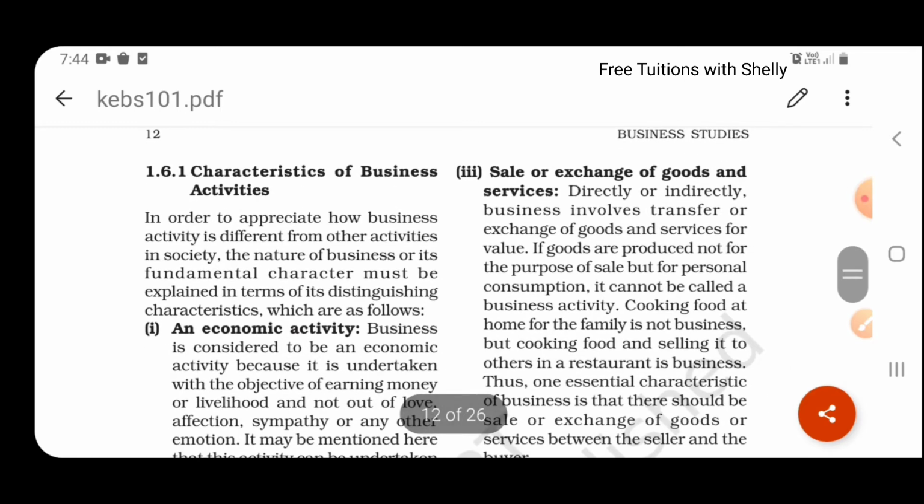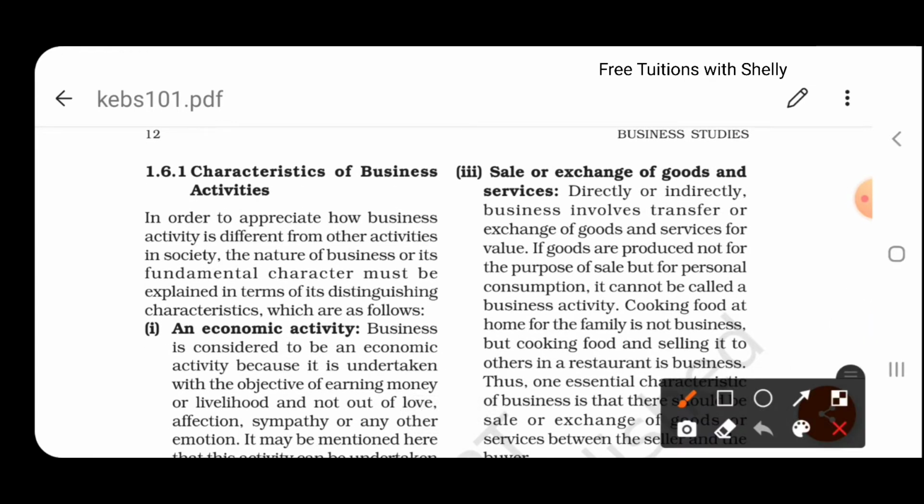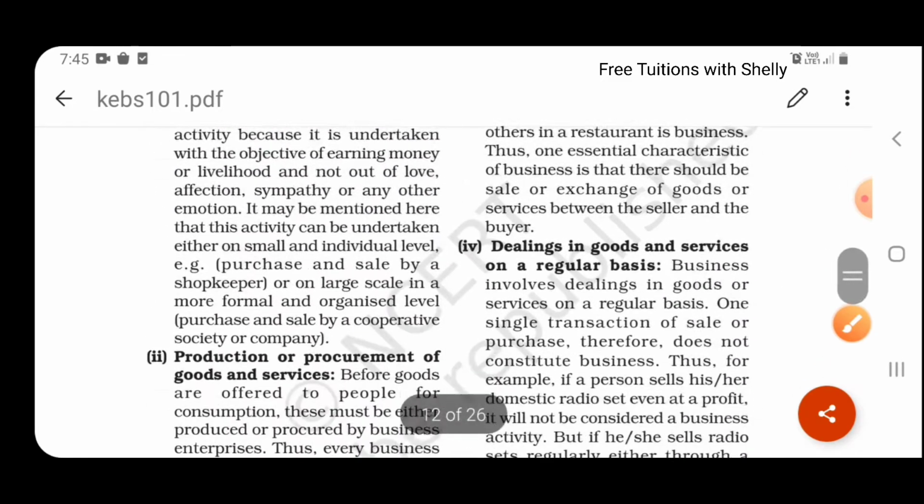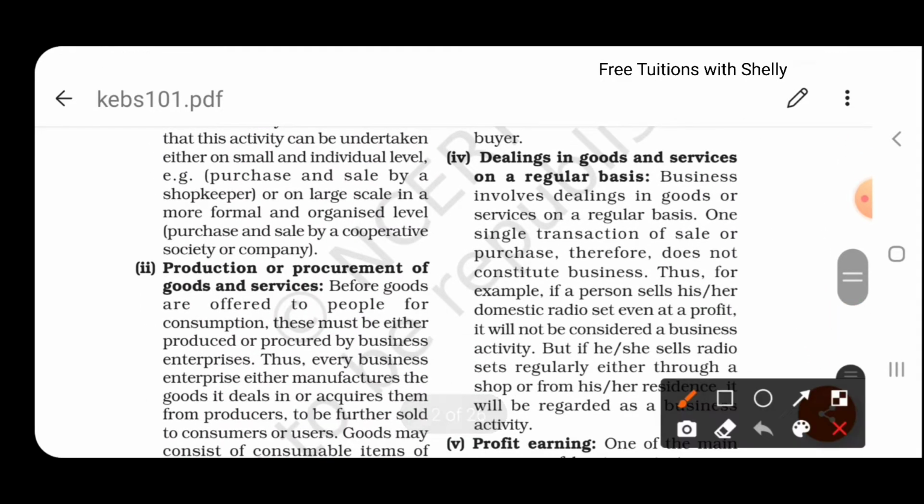Now we are going to look at the characteristics of business. The characteristics of business means what are the features or nature of the business. So the first one is an economic activity. As we have discussed before, economic activity means we are doing an activity with a view of earning money in the future. The second one is production and procurement of goods and services.